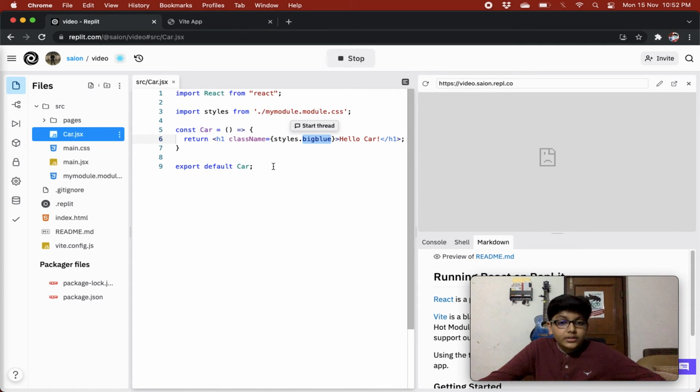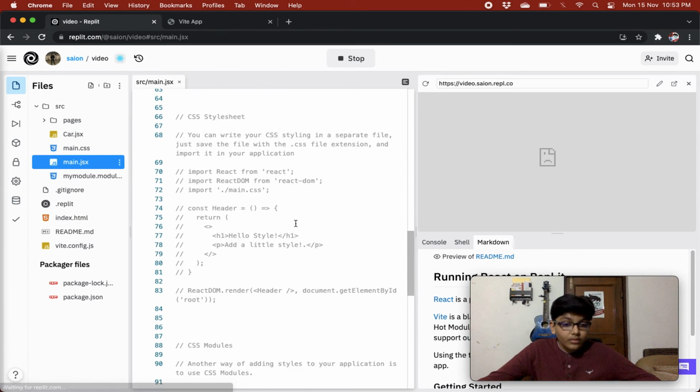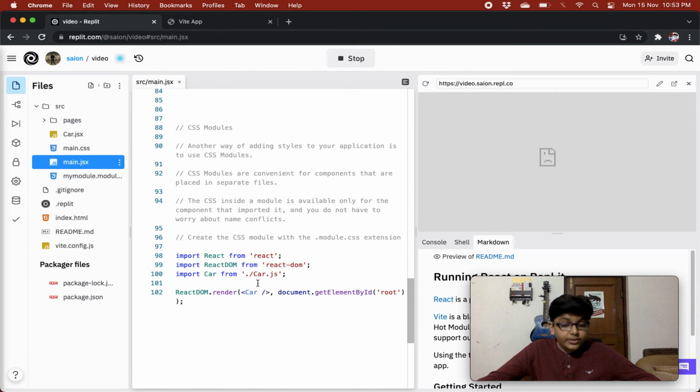So now it will be styled as we styled our big blue class in my module.module.css. And we're just exporting default car. So in main.jsx we now got this car component, and it is a styled car component, right?